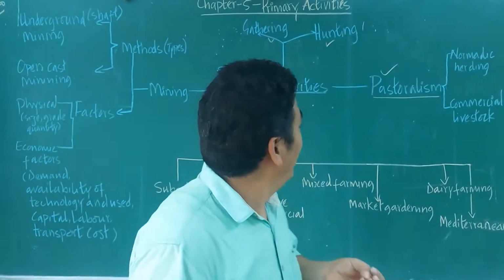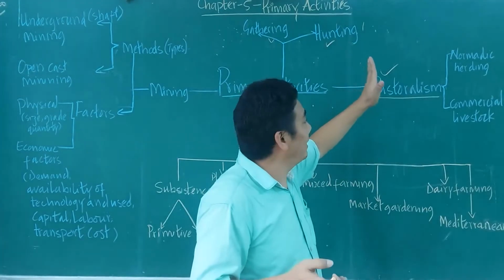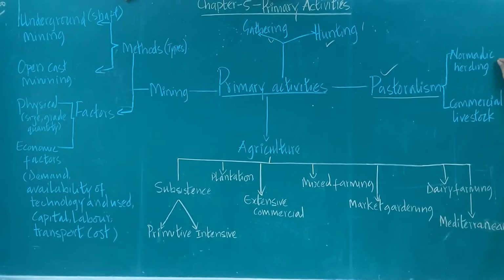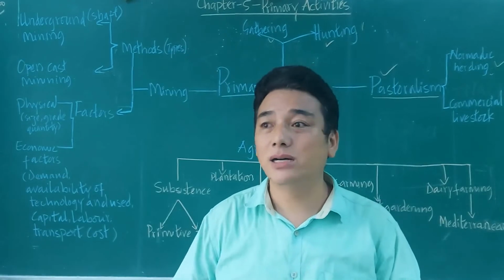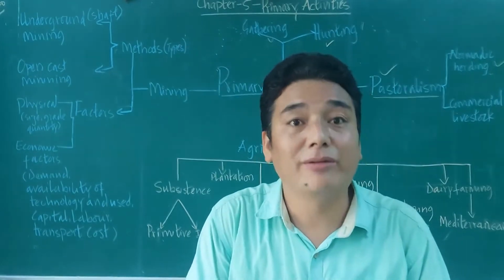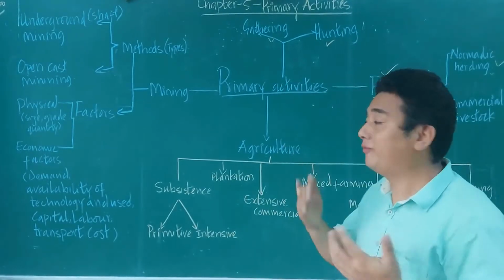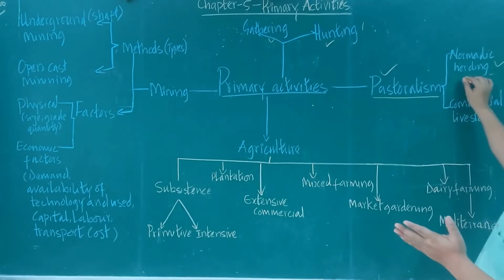Okay, and in pastoralism, there are mainly two types that have been discussed in your textbook: nomadic herding and commercial livestock. So nomadic herding is nothing but the people will herd. H-E-R-D. Herd means the raising of animals, and then feeding them, or looking after the animals. So that is nothing but nomadic herding.